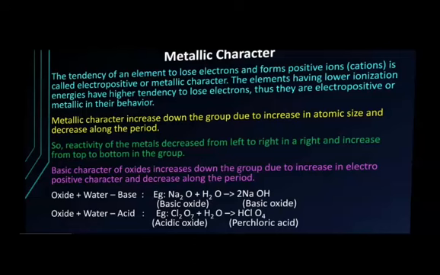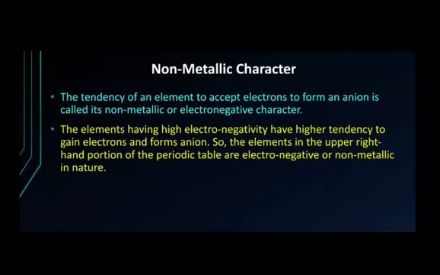Now, the basic character of oxides increases down the group due to increase in electropositive character. Electropositive means tendency to lose electrons, and it decreases along a period. Non-metallic character is the tendency of an element to accept electrons to form an anion. You know, in a group, the tendency to form a positive ion increases. So in a period, the tendency to form a positive ion decreases and the tendency to gain electrons increases. So in a period, non-metallic character increases and in a group, metallic character increases.